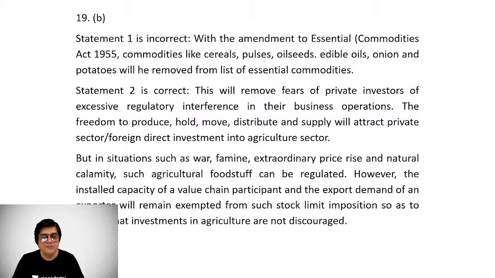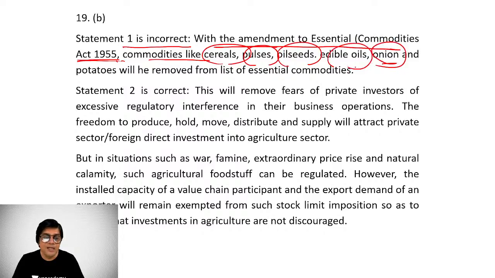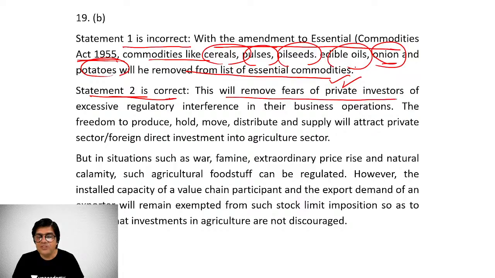Here, statement 1 is not right, because with the amendment to the Essential Commodities Act 1955, commodities like cereals, pulses, oilseeds, edible oils, onion and potatoes will be removed from the list of essential commodities, deregulated. And statement 2 is correct because this will remove fears of private investors of excessive regulatory interference. Now, one of the major problems in the Indian economy is excessive regulatory interference.